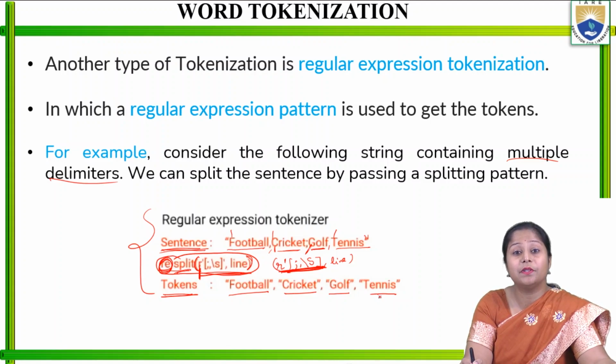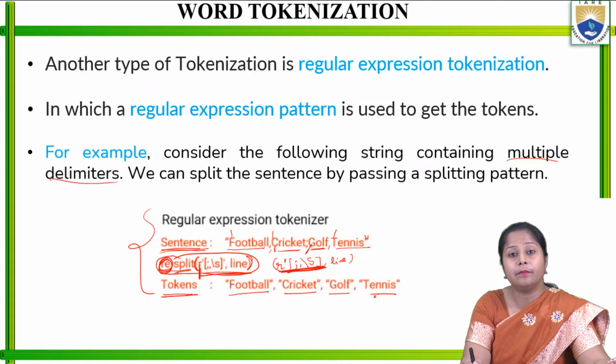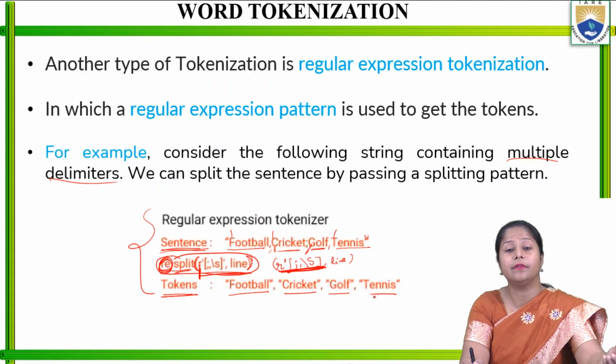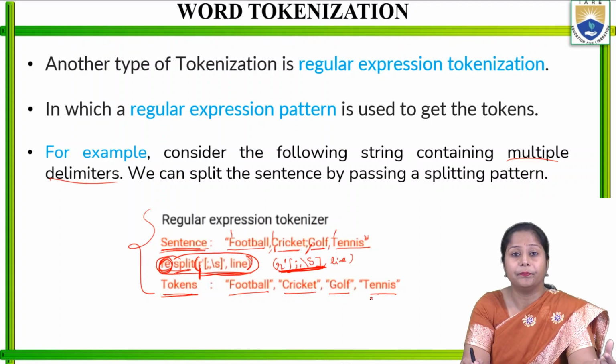But for that we need to write the actual regular expression pattern, with the use of a regular expression library. So the re.split function we have used, and in the function we have written the pattern we need to take from here.